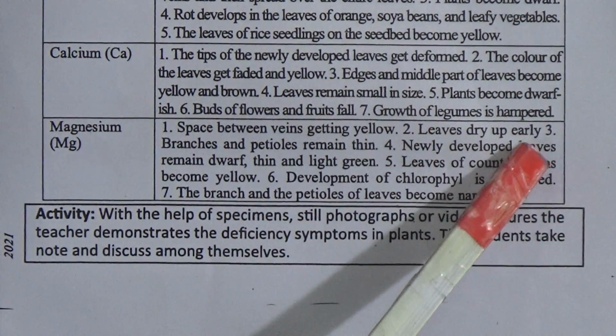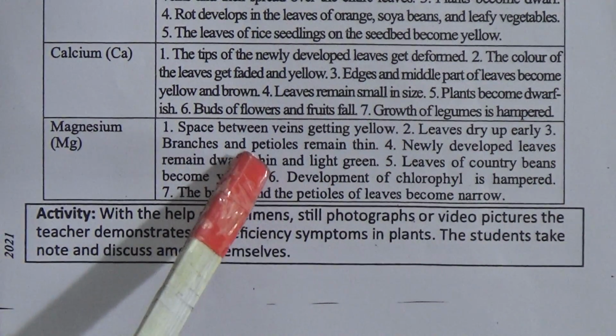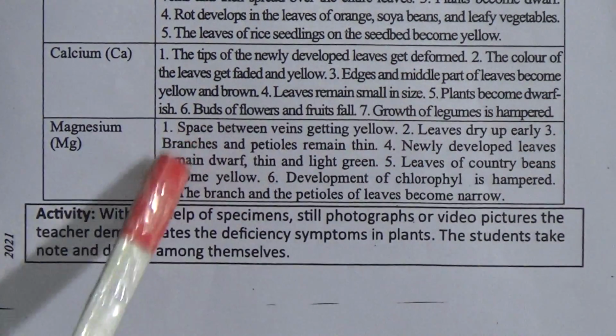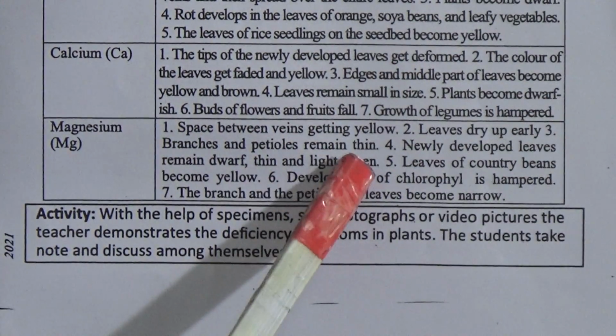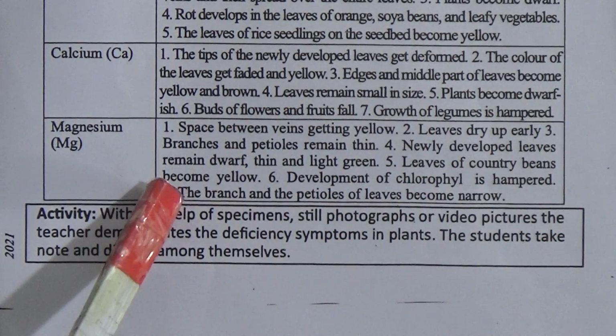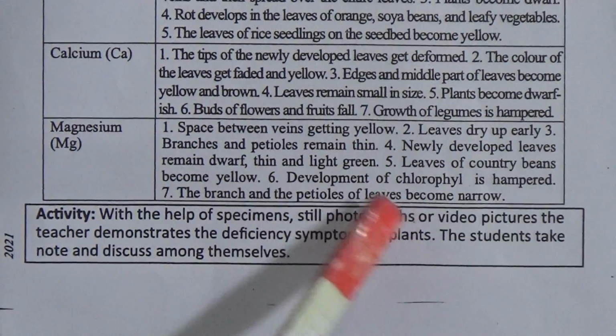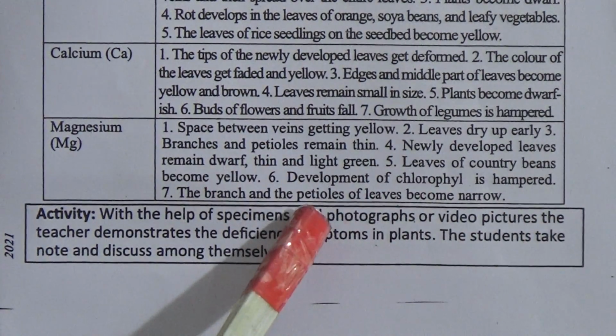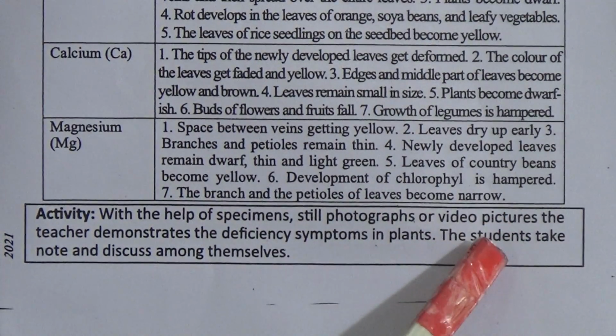Leaves dry up early. Branches and petioles remain thin. Newly developed leaves remain dwarf, thin and light green. Leaves of country beans become yellow. Development of chlorophyll is hampered. The branch and the petioles of leaves become narrow.